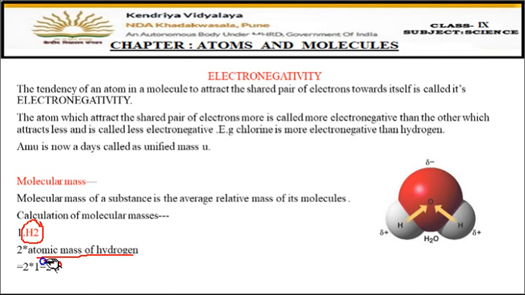And the unit of molecular mass is also the unified mass, U. So the molecular mass of hydrogen gas is 2U. You can write 2 AMU or 2U. U is the unit for measuring the molecular mass. So this is the way we find the molecular mass. Let's solve some more examples.